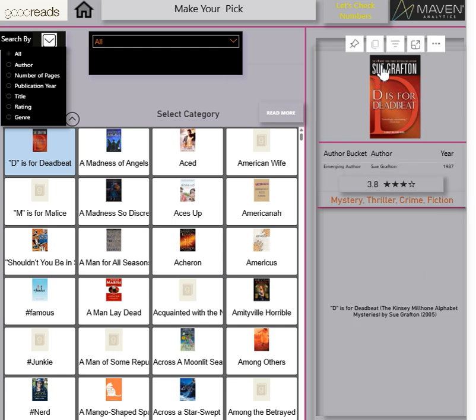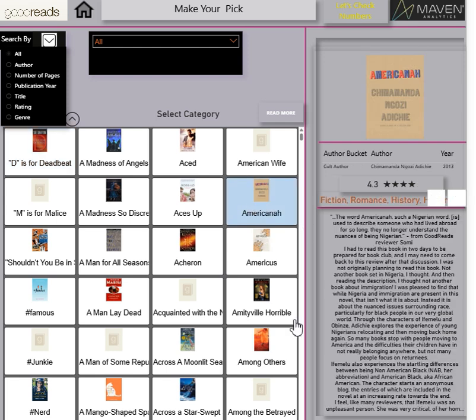What we get to see here is the book next to the image of the book, the author's bucket, the name of the author and the year in which it was published, along with a rating and a short review. This is the review that has been there in Goodreads. We can go back to the home page from here.